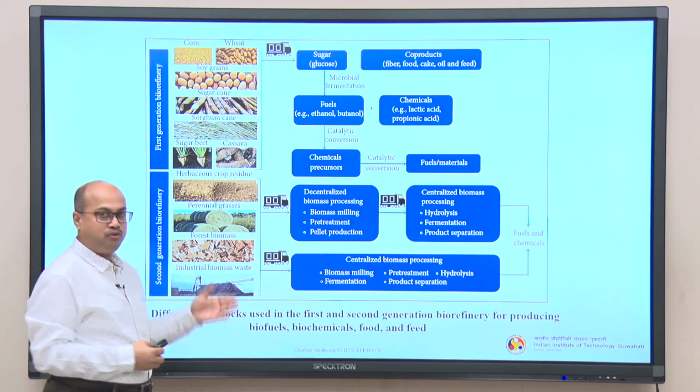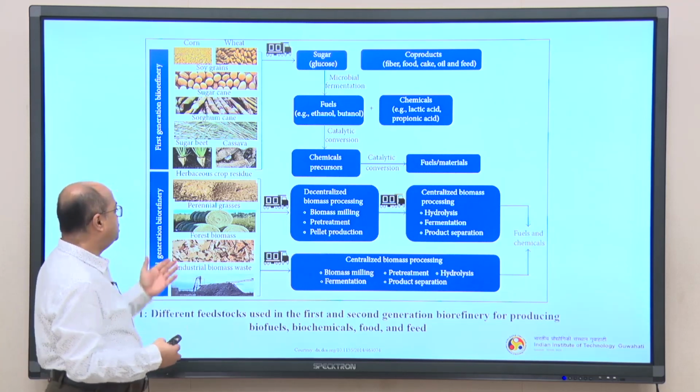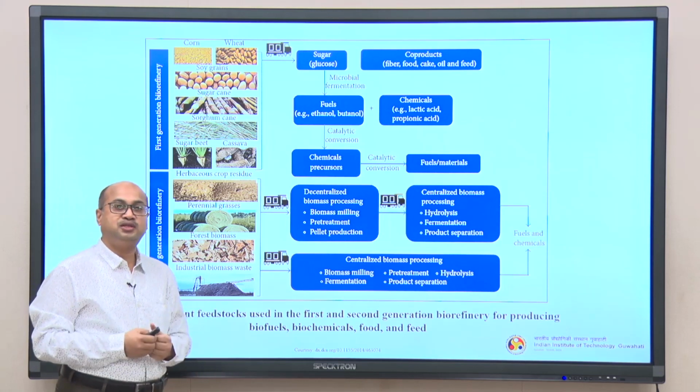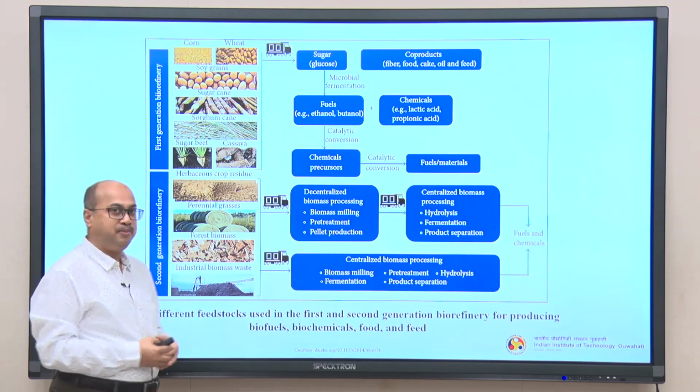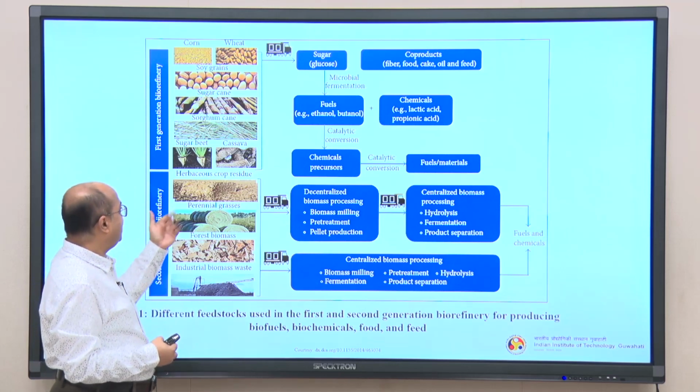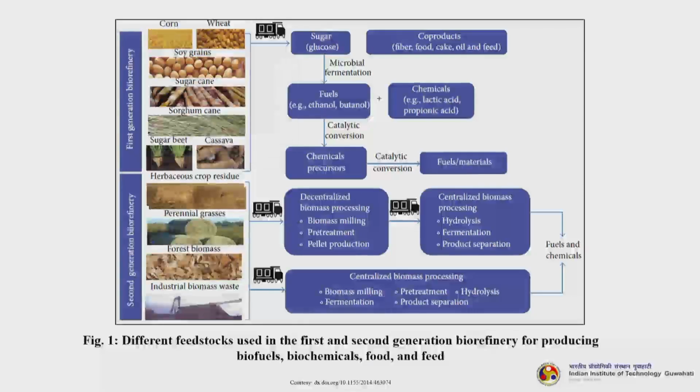Now, when we look at the second generation biorefinery, the focus is entirely switched to mostly the lignocellulosic biomass wastes. Perennial grasses, herbaceous crop residue, forest biomass, industrial biomass waste, all these things, that includes even the municipal solid waste.